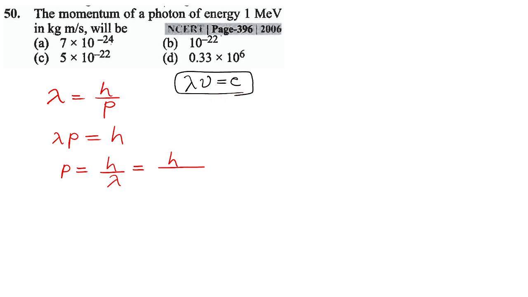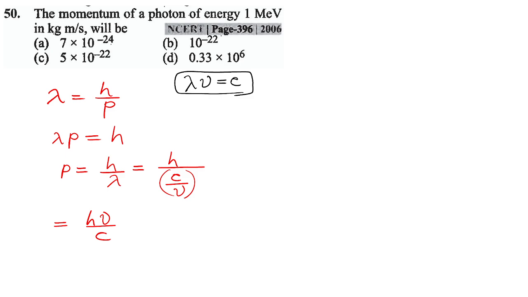Because lambda is not given in the question, I want to remove lambda. So h divided by c by mu, taking reciprocal, I got h into mu divided by c. But still mu is not given in the question.